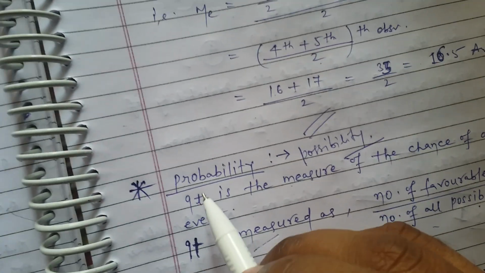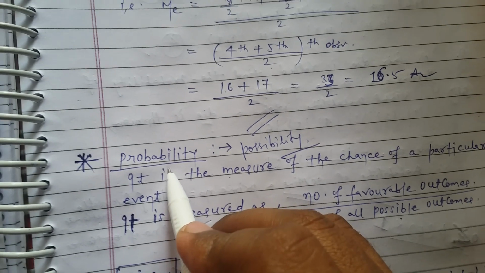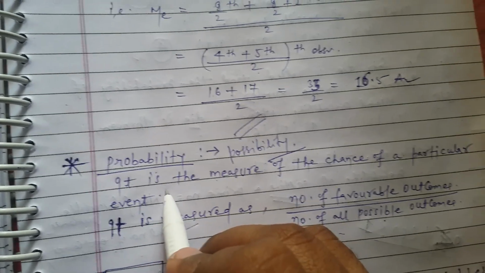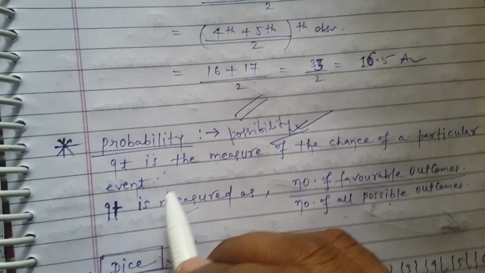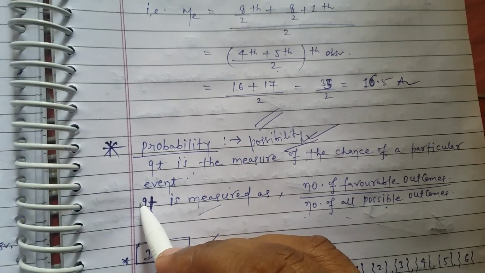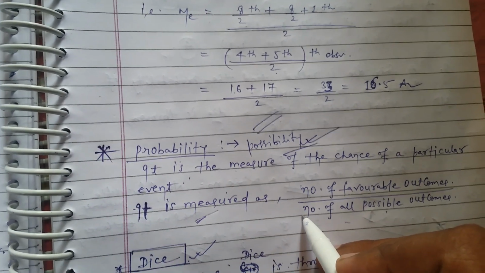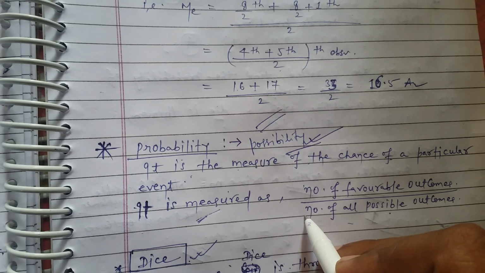Now there is the last important topic from this chapter, that is probability. Probability means nothing but possibility. It is the measure of chance of a particular event. It is given by the formula: number of favorable outcomes by number of possible outcomes. Okay?